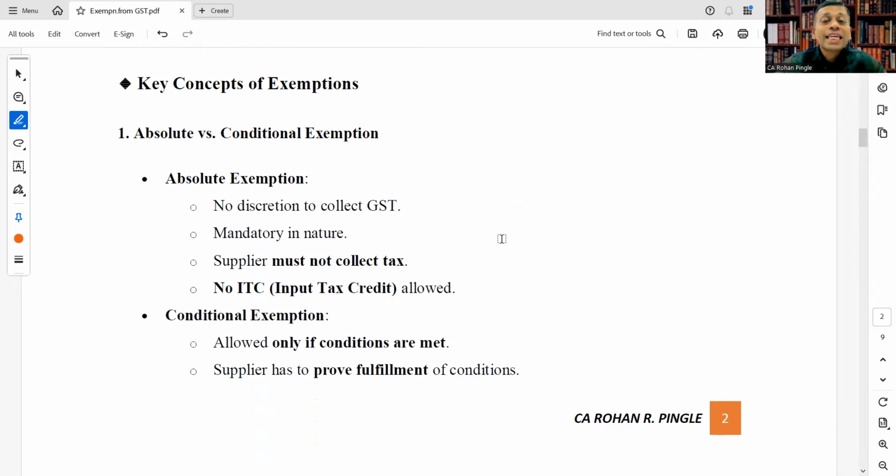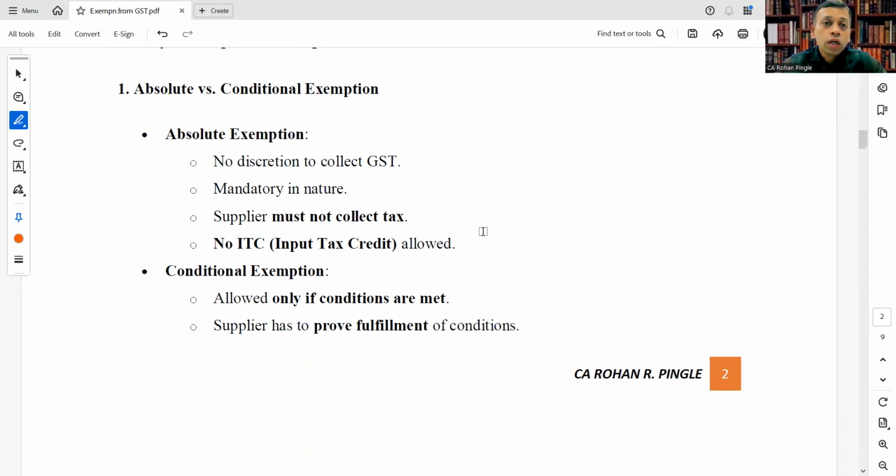Let's move on to key concepts of exemptions. Under that, we are now going to learn absolute versus conditional exemption. Let's see absolute exemption. Absolute exemption: no discretion to collect GST. It is mandatory in nature, the supplier must not collect tax, and no ITC is allowed. This is what absolute exemption is.